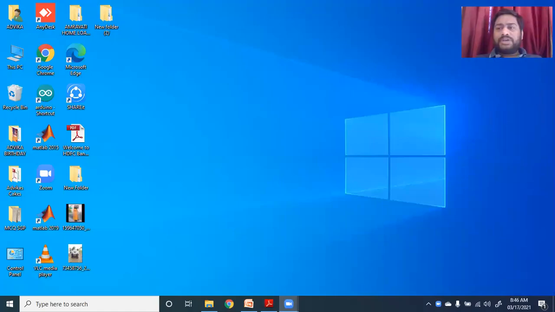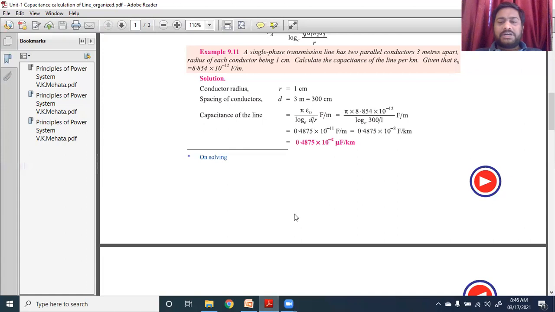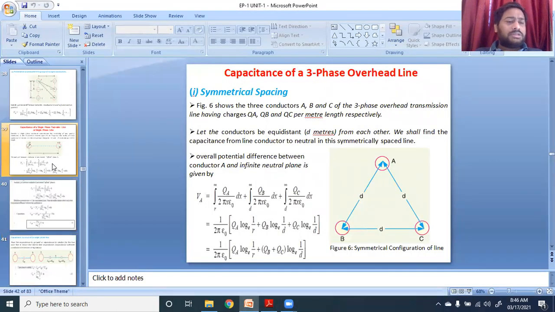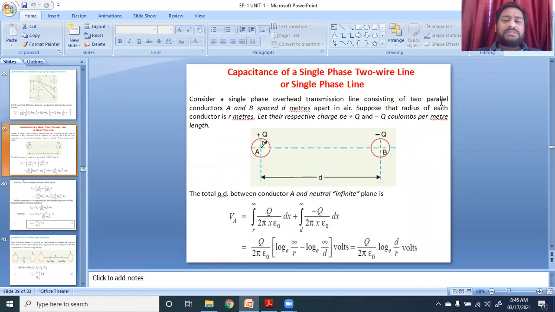In the previous lecture, we discussed the concept of charge and electrical potential on a single charged conductor and on multiple charged conductors. We also discussed the concept of the capacitance of the single phase two wire line.